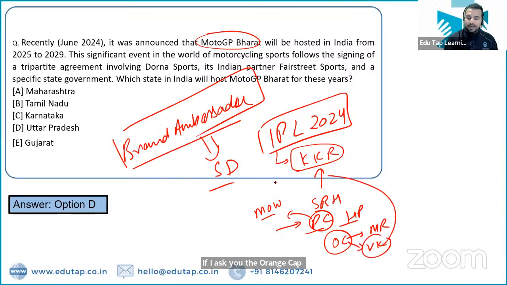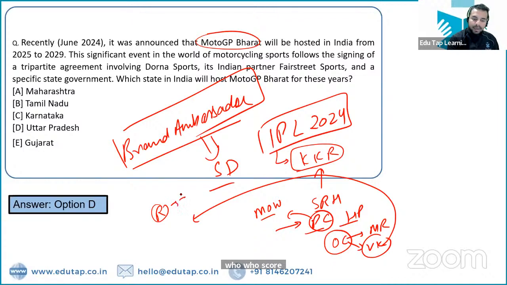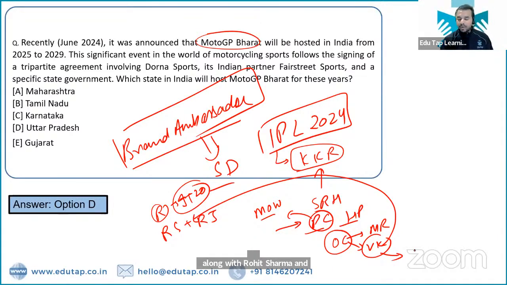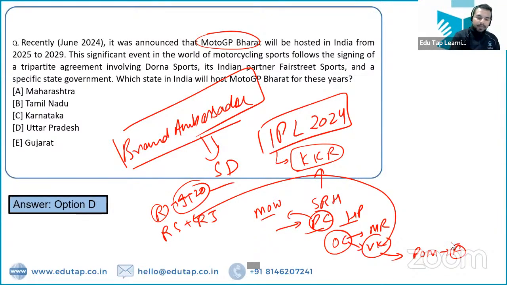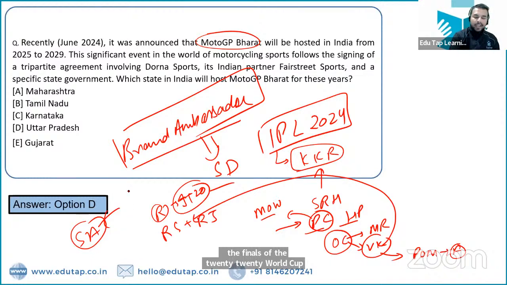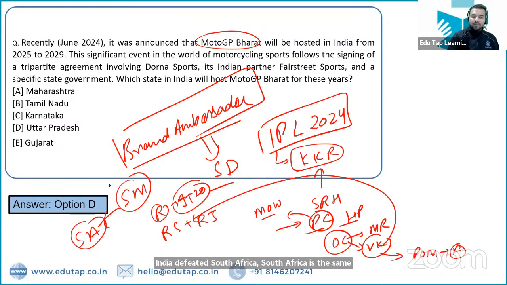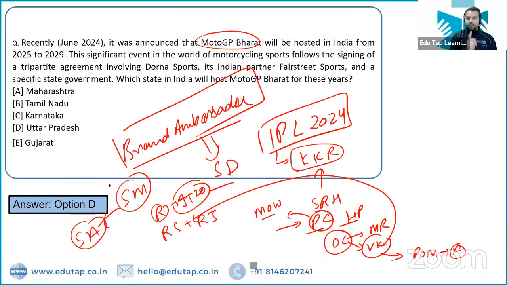Virat Kohli की अगर हम बात करते हैं, he has announced his retirement from the international T20 cricket along with Rohit Sharma and Ravindra Jadeja. विराट कोहली को अगर हम डिस्कस करें तो विराट कोहली was also the player of the match in the finals of the T20 World Cup. In the finals of the T20 World Cup, India defeated South Africa. South Africa is the same team against which Smriti Mandhana has made a record of becoming the first women cricketer to score 2 consecutive ODI centuries.